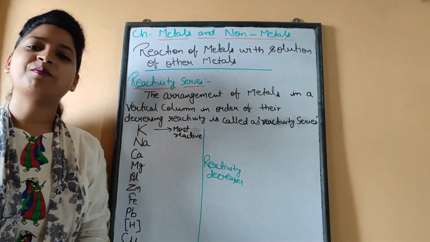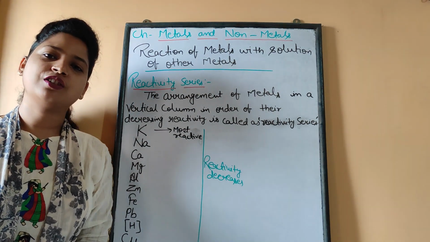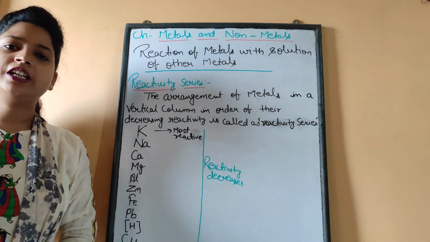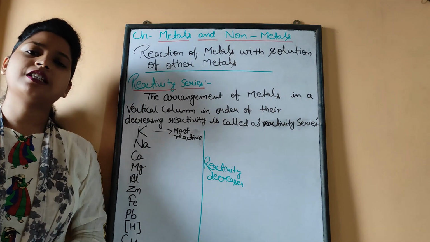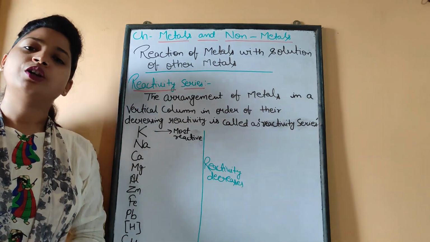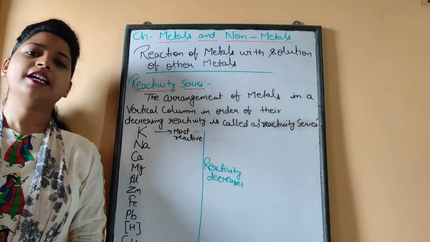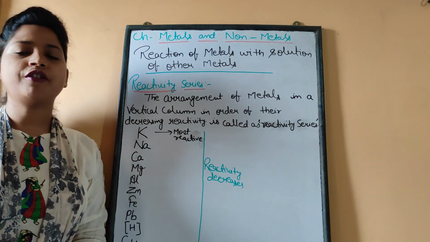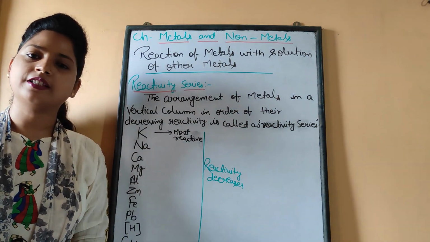To continue the chapter Metals and Non-Metals. In this lecture, we are going to discuss the third chemical property of the metals and non-metals. In the previous lecture, we had discussed some of the chemical properties of metals like reaction of metals with oxygen, reaction of metal with water, and reaction of metal with the acids.